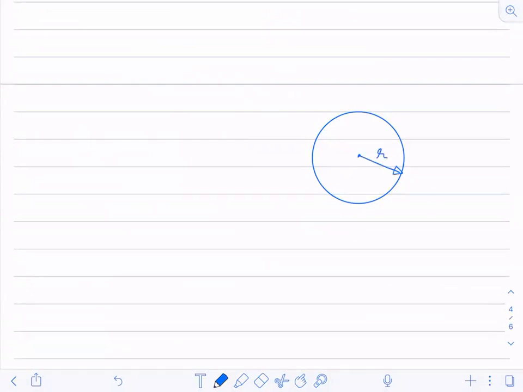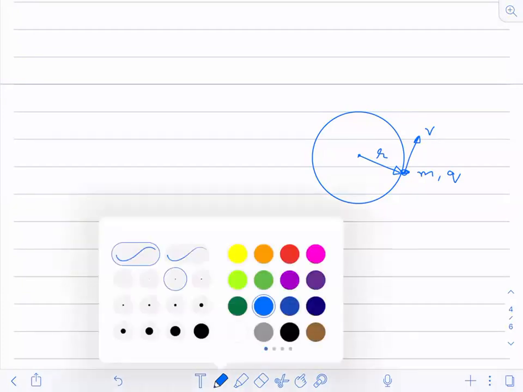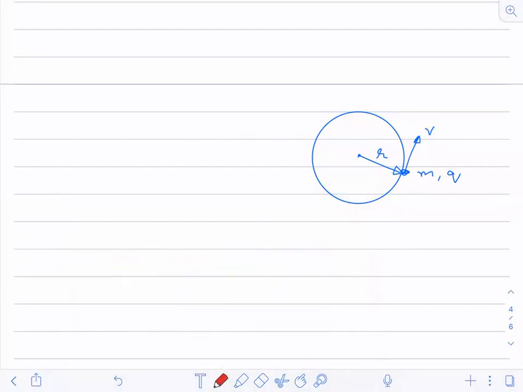The mass of the charge is m, a positive charge we have taken, and it is having a velocity like this. The force will be along the radial direction. So this will be the direction of magnetic force.